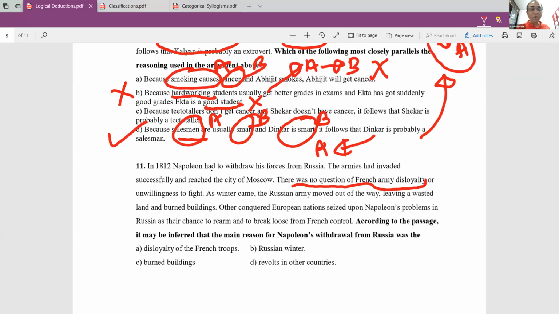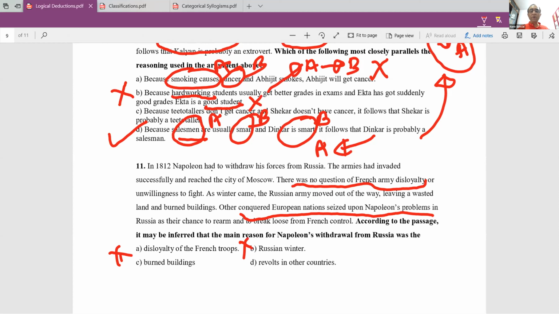But what happened? Other conquered European nations, this is important, seized upon Napoleon's problems in Russia as their chance to rearm and to break loose from French control. That is the reason why Napoleon had to withdraw and come back from Russia. Because other nations were rearming and rebelling. So the answer is not disloyalty of the French troops, that is explicitly given in the sentence. It is not Russian winter.